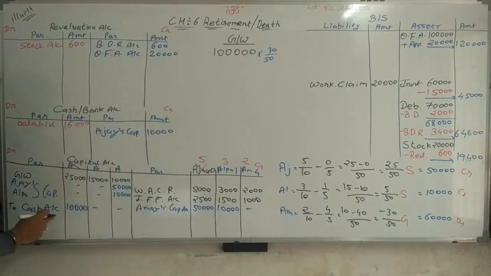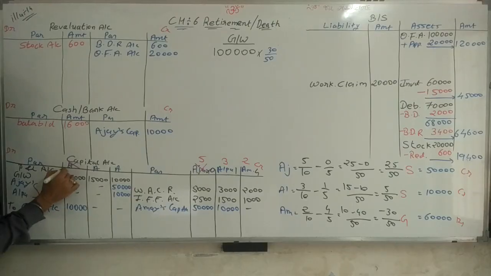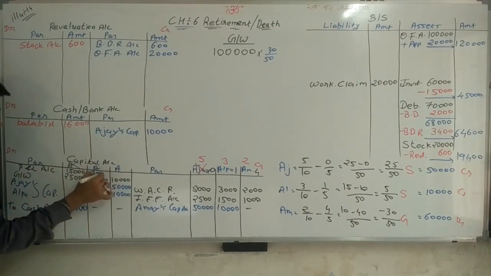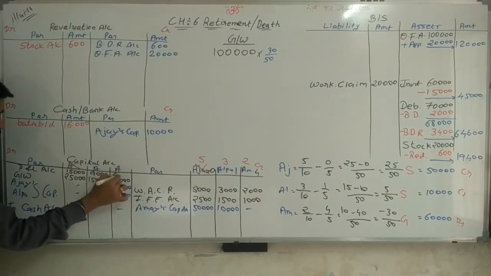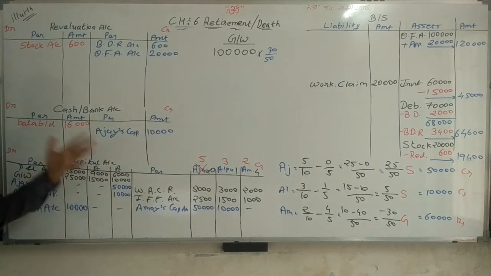It is on the asset side, so it is distributed as a debit. So 30,000 is given, and we are distributing it: 15,000, 9,000 and 6,000. So the total 30,000 rupees of P&L is distributed.